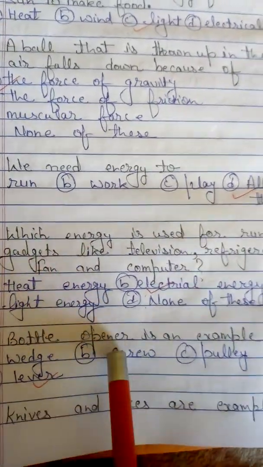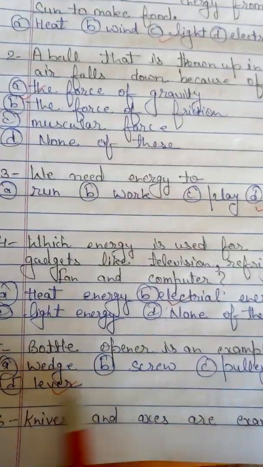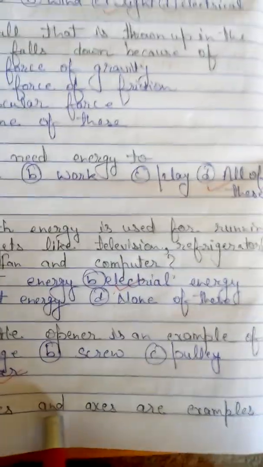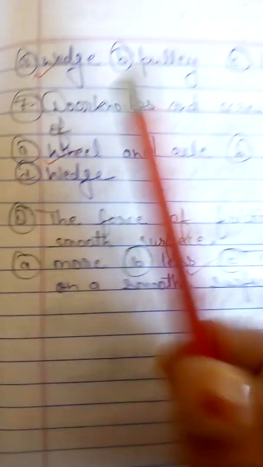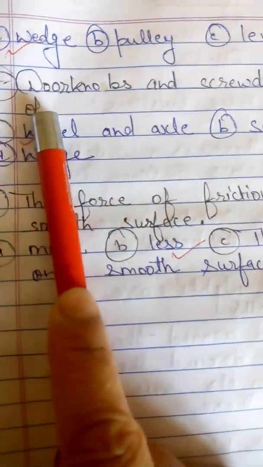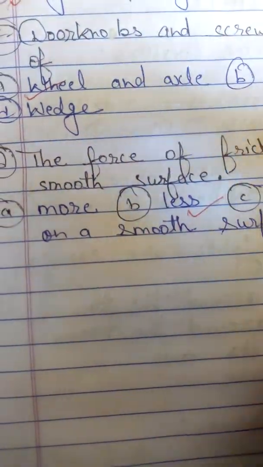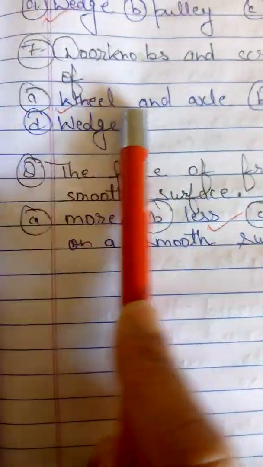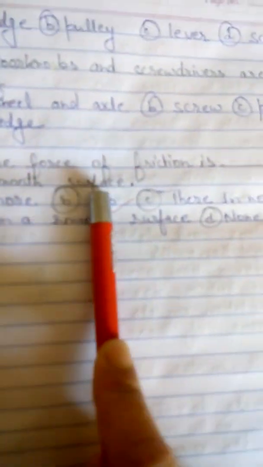A bottle opener is an example of a lever. Knives and axes are examples of wedge. Doorknobs and drivers are examples of wheel and axle. The force of friction is less on a smooth surface.